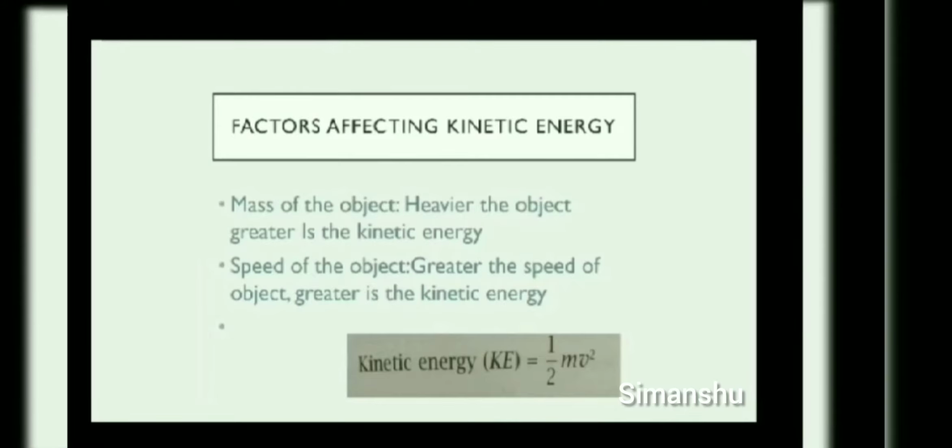So if you want to calculate kinetic energy, then we need a formula, isn't it? What is the formula of kinetic energy? As you can see here, it is half mv square, where m is the mass and v is the speed of the object.